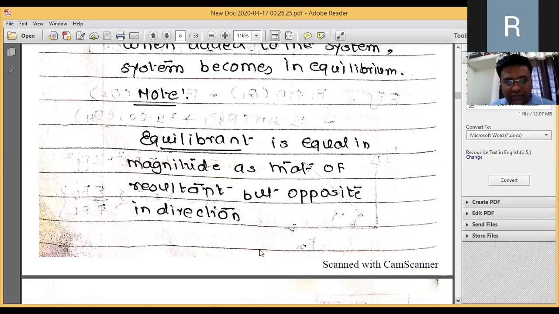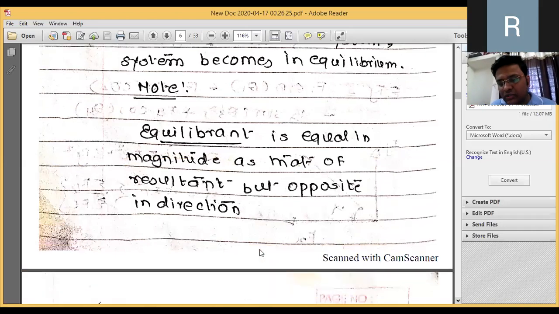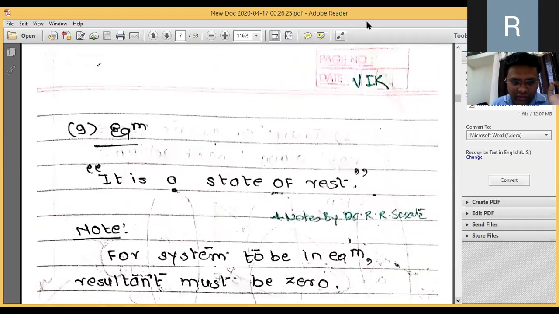Very important concept. So what is the meaning of force is clear. What is the meaning of the moment is clear. The sign conventions are clear. Orthogonal force system is clear. Now what is the meaning of resultant is clear. Now what is the meaning of equilibrant is clear to everyone. So I hope everything is going good.